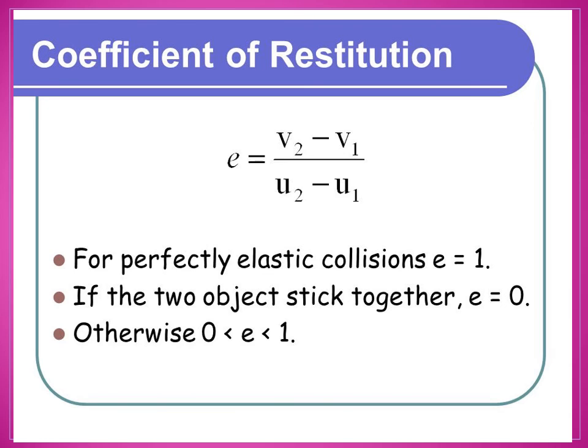So in an elastic collision we have obtained that the velocity of separation is equal to the velocity of approach. That is what we saw in elastic collision. An example for this is a rubber ball and a plastic ball. Suppose we drop a rubber ball and a plastic ball on the same floor. Okay, so the rubber ball will bounce back higher than the plastic ball, isn't it? Have you noticed? This is because the loss of kinetic energy for an elastic ball is much lesser than the loss of kinetic energy for a plastic ball.